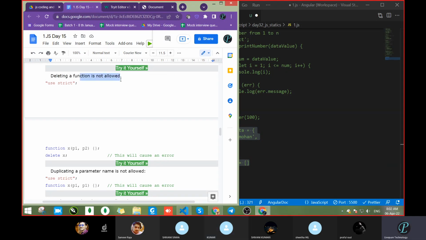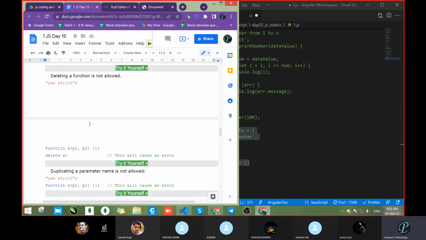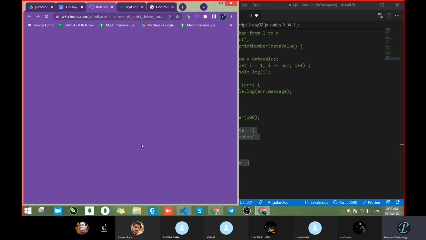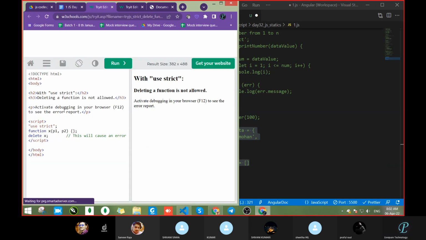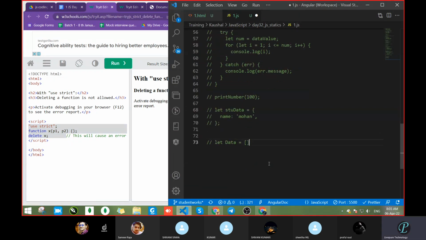Deleting a function is not allowed. Use strict, this will cause an error. Delete x. What is this function? First time I am seeing this. Some function is there, delete x. What will it actually do? Let's take an x, and x we call delete.